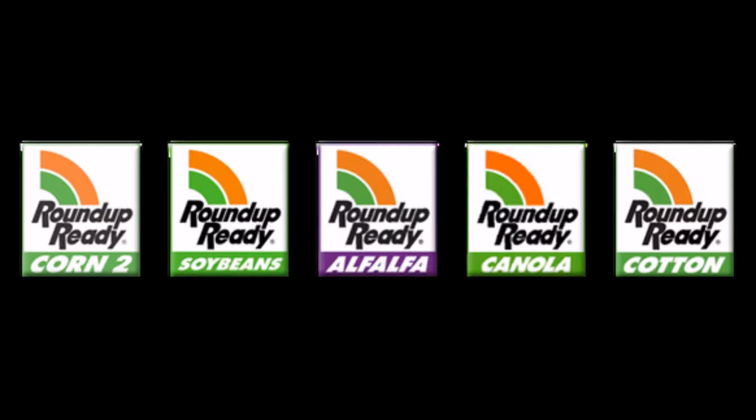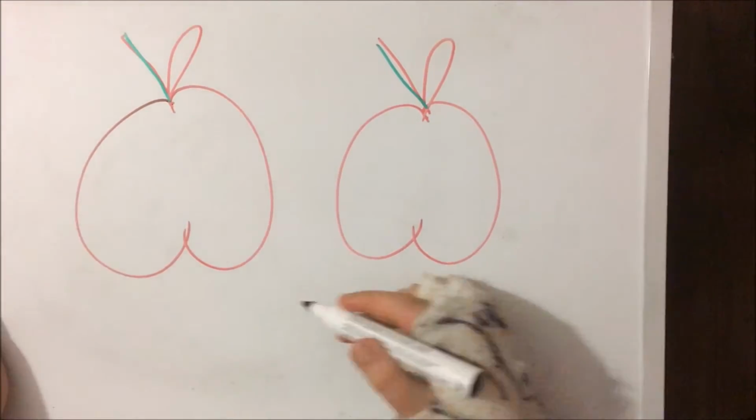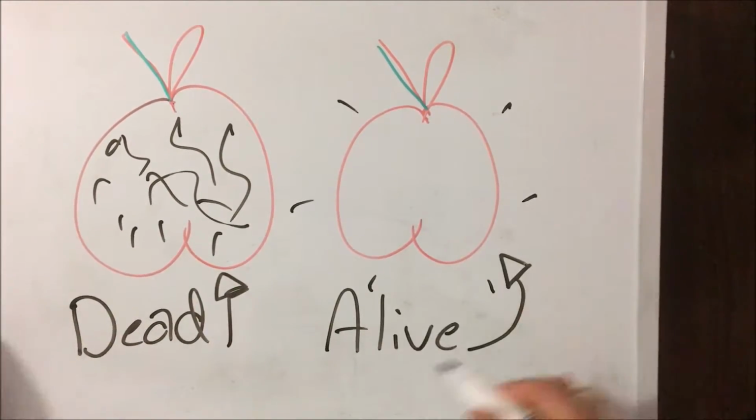A very common type of modified crop are the Roundup-ready foods like sugar beets, alfalfa, canola, corn, and soybeans, which have been engineered to resist a brand of herbicide known as Roundup. In the early 1990s, the company that makes Roundup injected crops with an enzyme made by microorganisms that are unaffected by glyphosate, the active ingredient in the dangerous herbicide. They did this so that they could sell the Roundup-ready crops as well as their weed-killing herbicide.